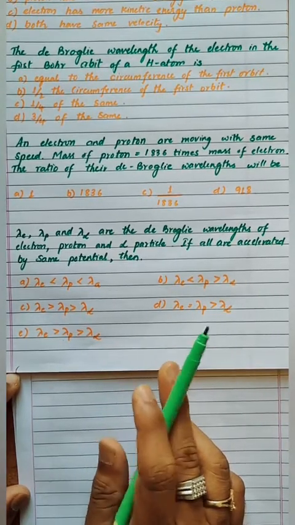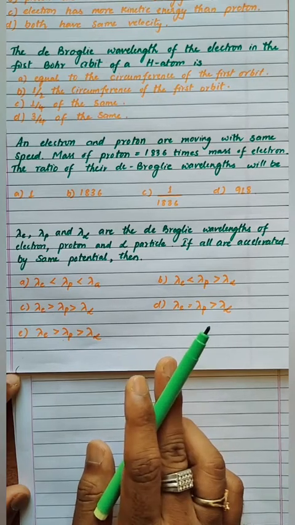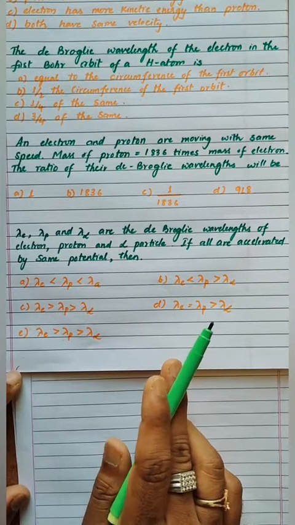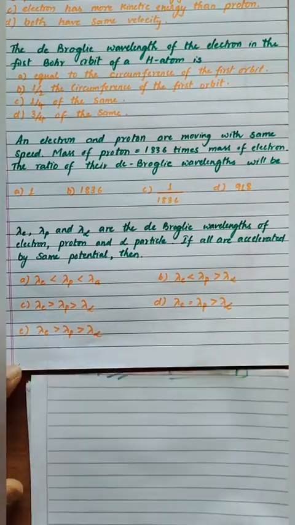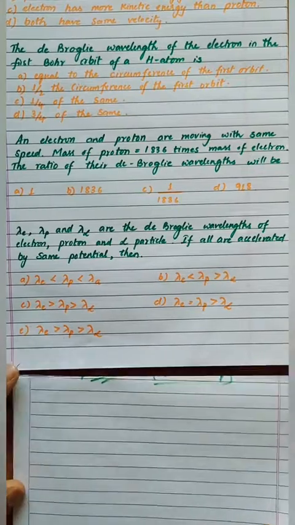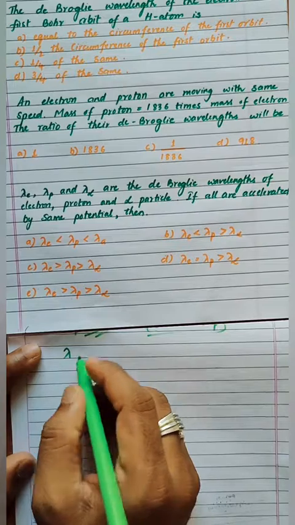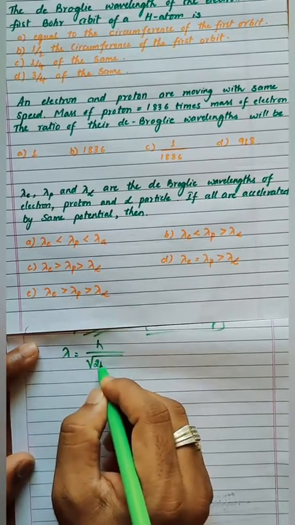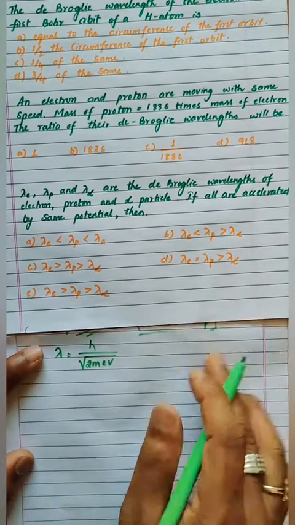Now we have to find the relation between the potential and lambda value, so that we can get the answer, right? We'll solve it. So lambda is equal to h divided by root of 2mEV.